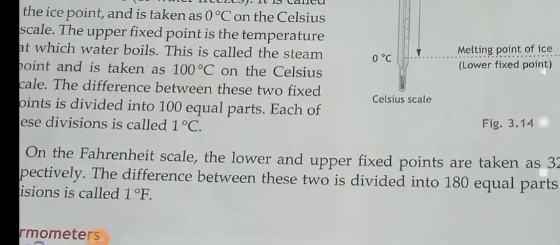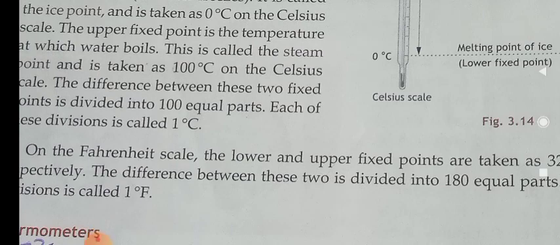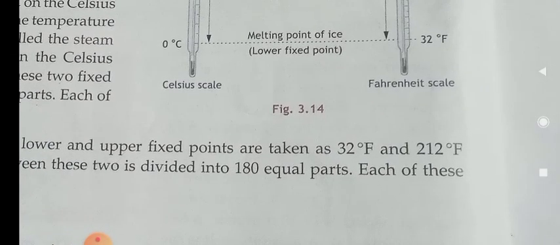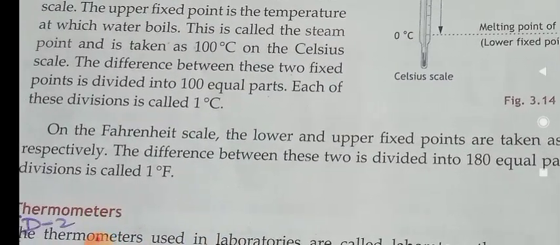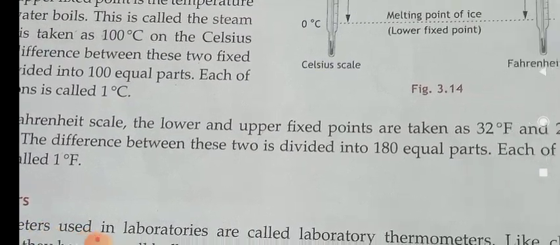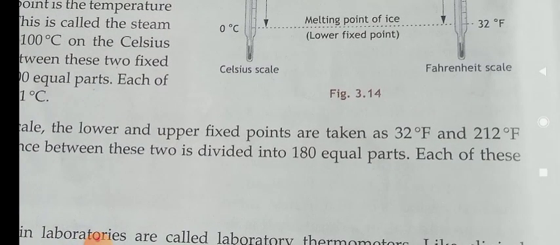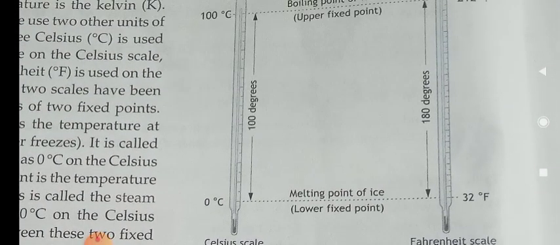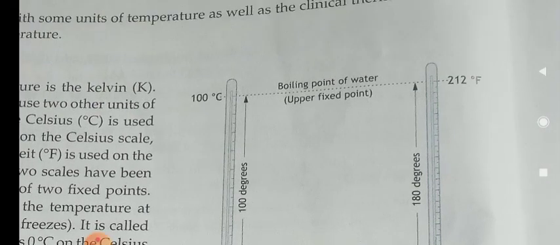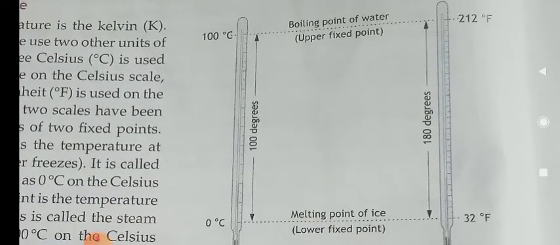Now we are going to talk about the Fahrenheit scale. In the Fahrenheit scale, the lower and upper fixed points are taken as 32 degrees Fahrenheit and 212 degrees Fahrenheit respectively. The difference between these two is divided into 180 equal parts. So the lower division starts from 32 degrees Fahrenheit, and the upper fixed point is 212 degrees Fahrenheit. The divisions between the lower end and the upper end are 180 divisions. Okay, this is about the Fahrenheit scale of the thermometer.